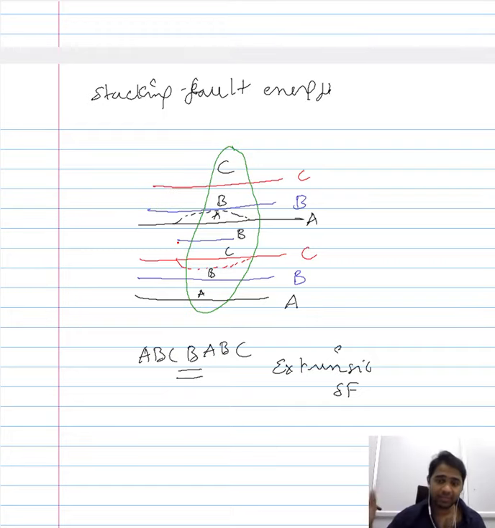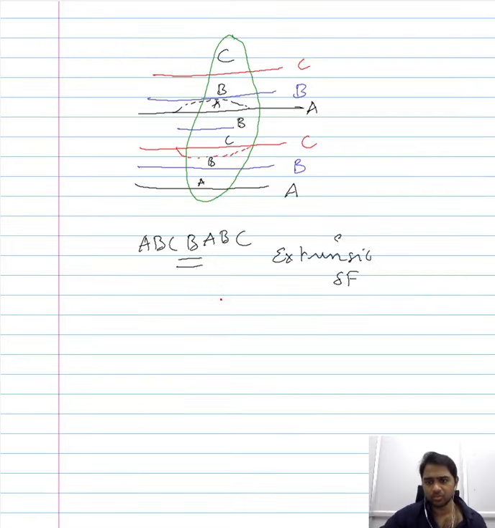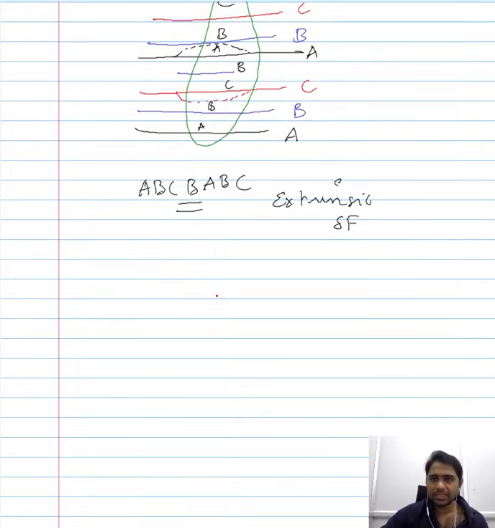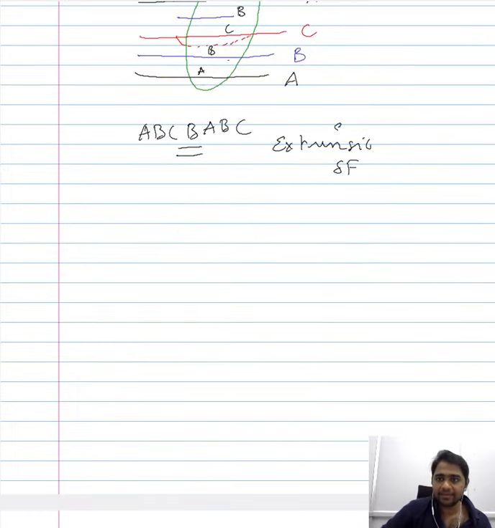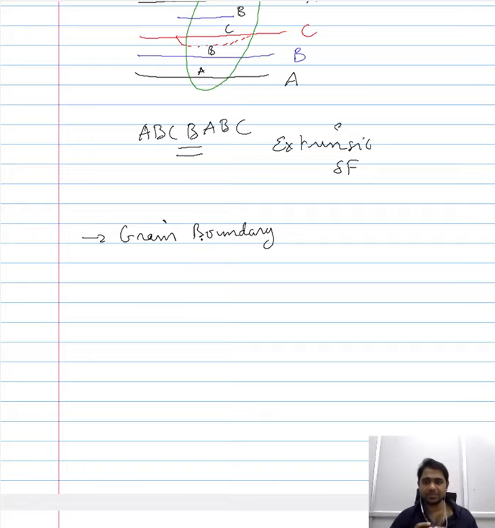We categorize the stacking fault, even though it's a planar defect, under the line defect. Now, similar to the stacking fault, there are also other line defects. One of the line defects is the grain boundary. Now we defined a defect as a region in a material wherein the regular arrangement of the atoms is missing. And if you consider the grain boundaries, again you might be familiar with how a grain boundary looks.